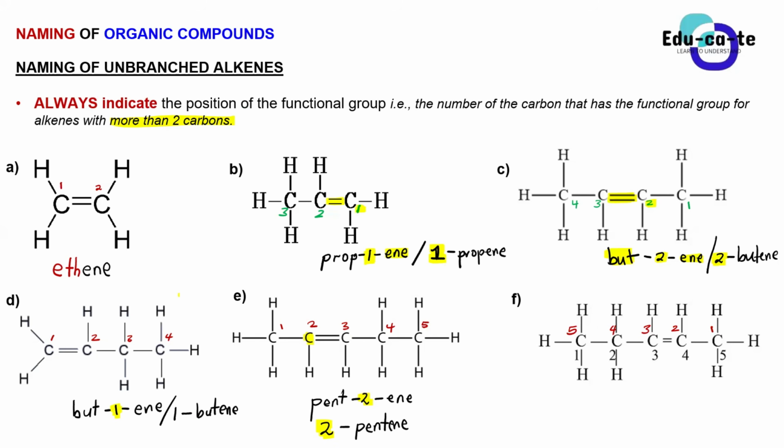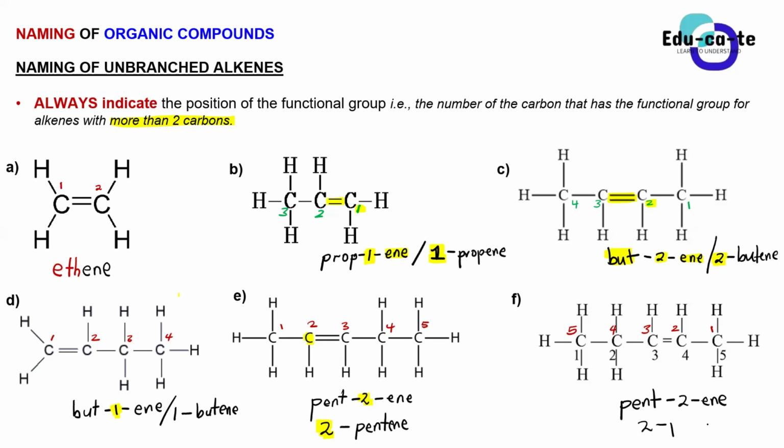So now you just give the name. You're having 5 carbons in the main chain, so you're still going to use pent there. But now your double bond is in position what? Position 2, right? So this is still pent-2-ene. So basically compound E and compound F are the same compound, guys. Do you see that?